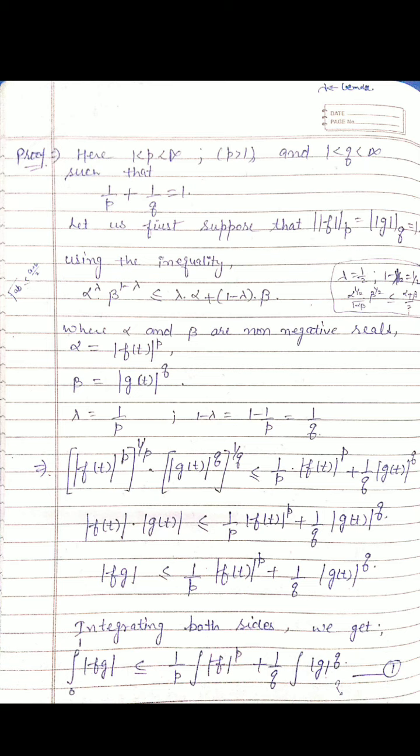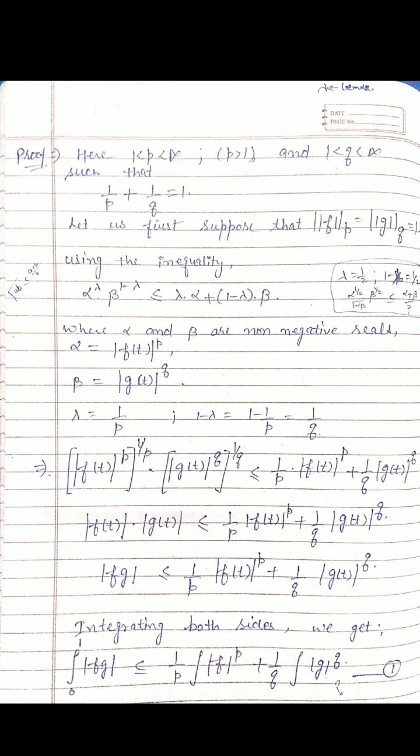You apply the property: alpha to the power lambda, beta to the power 1 minus lambda, is less than or equal to lambda alpha plus 1 minus lambda beta. So we are putting the values here. So you get |f(t)|^p raised to power 1 by p, |g(t)|^q raised to power 1 by q, less than or equal to 1 by p |f(t)|^p plus 1 by q |g(t)|^q.